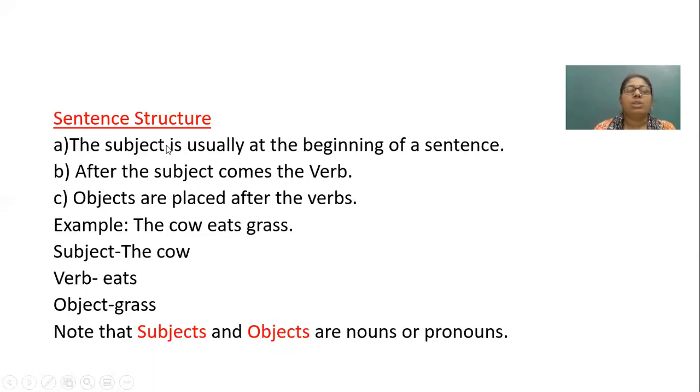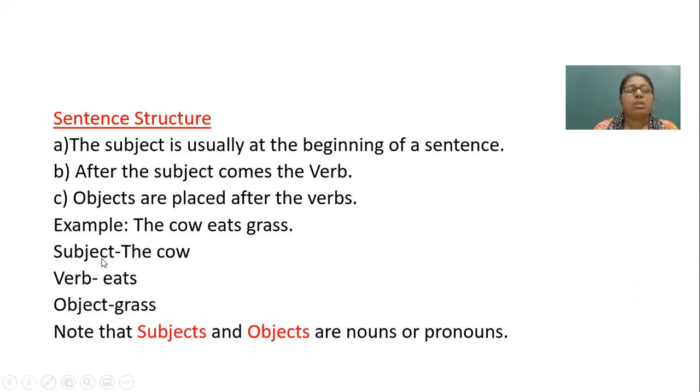Now easily we can understand what the structure of a sentence is. The subject is usually at the beginning of a sentence. Second, after the subject comes the verb, and objects are placed after the verb. This we can easily understand with the help of an example, like: the cow eats grass.